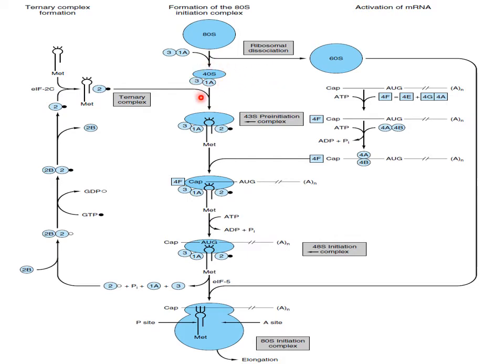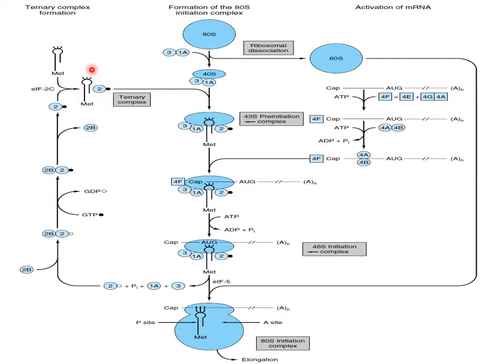Now this complex is known as the 43S pre-initiation complex. But before that, the 40S unit with these two factors gets attached to a ternary complex. Ternary means 3, so a complex of 3 materials.